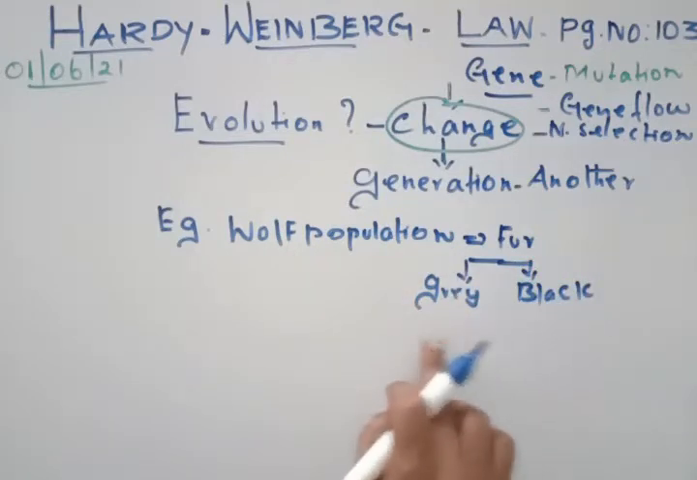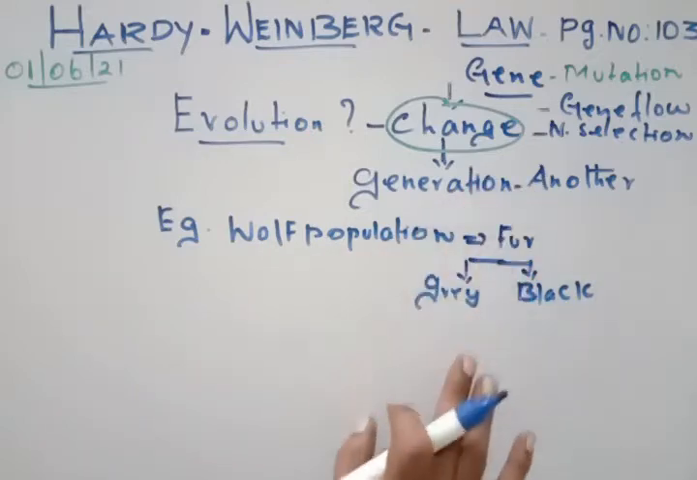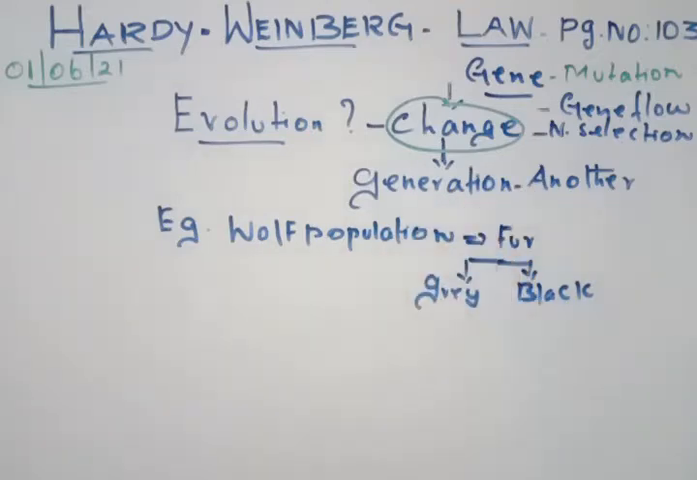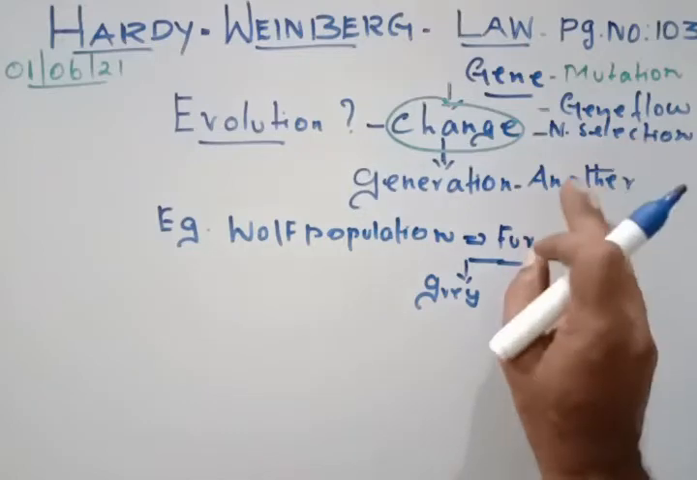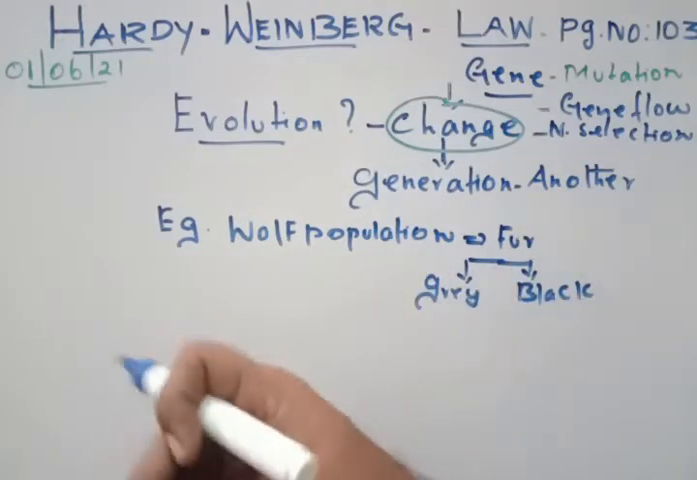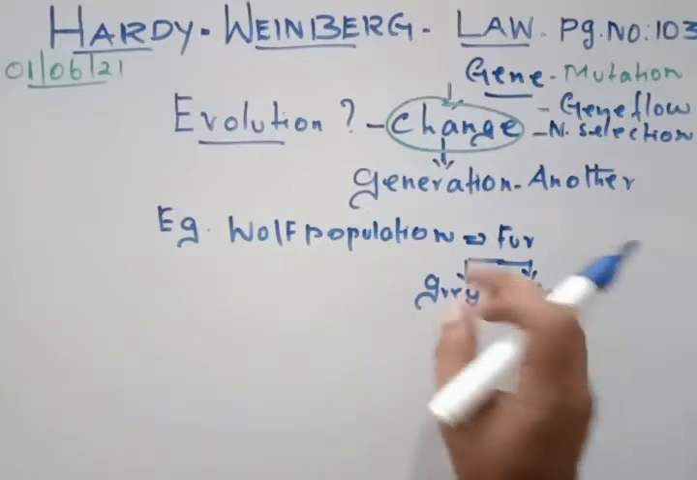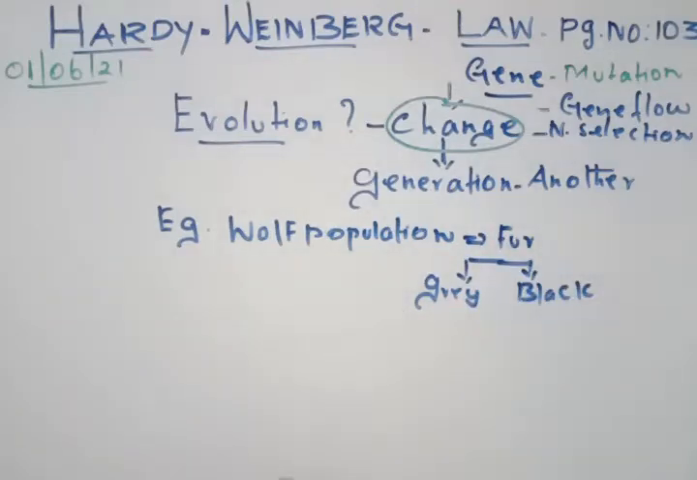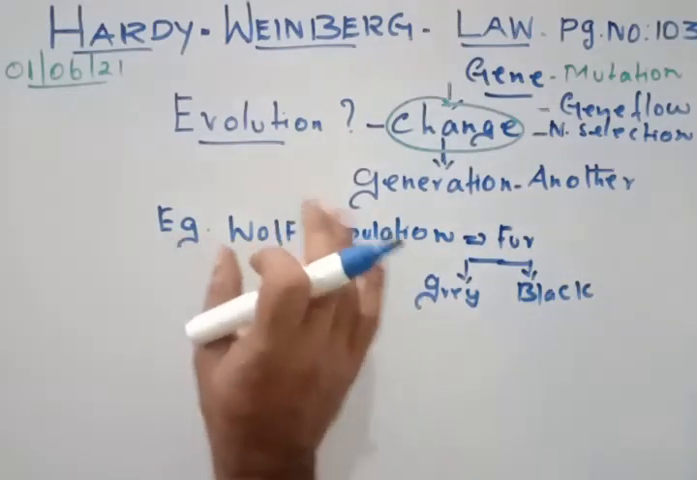So what happened in these organisms? The change has taken place. But we cannot judge how this change has taken place. It may be because of a mutation, or maybe because of gene flow, or genetic drift, or some natural selection, and all these processes. So that is what evolution is.